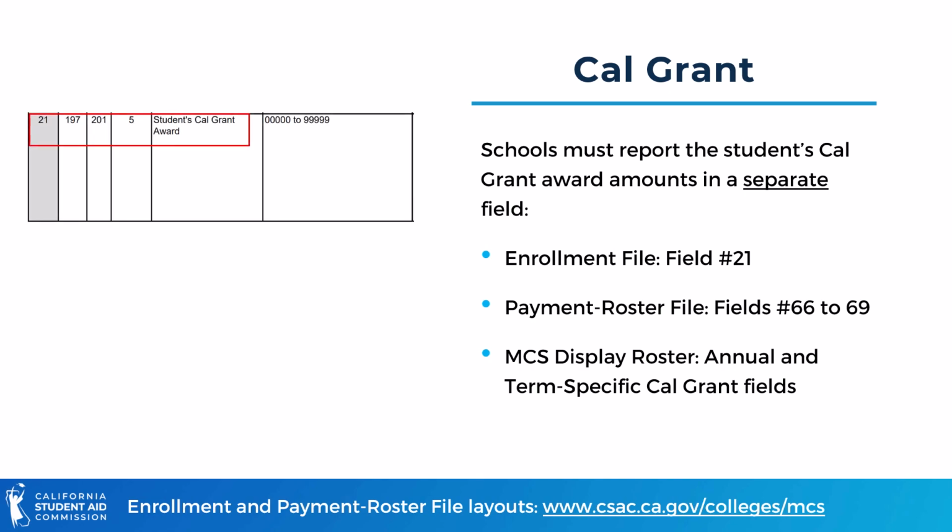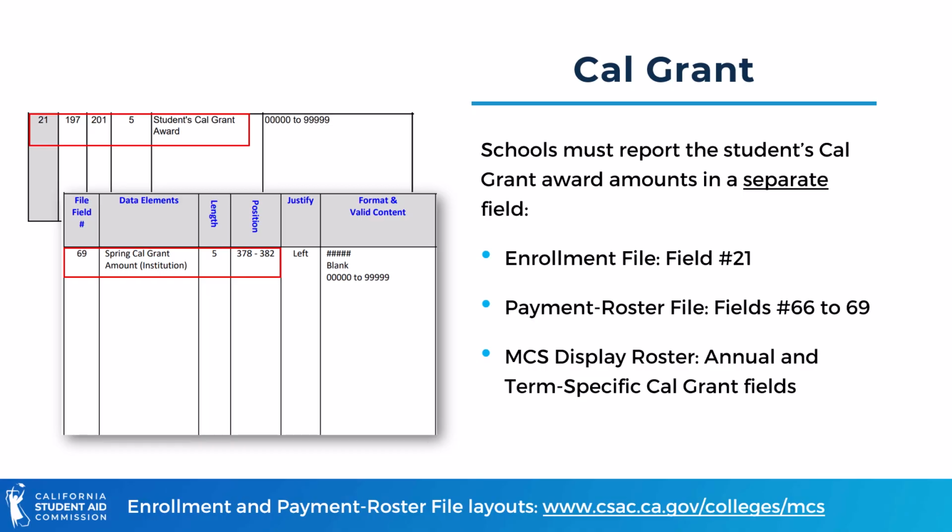This includes field number 21 of the enrollment file, which should be based on the student's status from field number 9. For example, a fall-only Cal Grant amount should be reported if the student is set to a fall term only. On the payment roster file, schools report the annual Cal Grant amount as well as the award amount per term in fields number 66 through 69. Schools can also report the Cal Grant amount directly in Web Grants on the MCS display roster page.